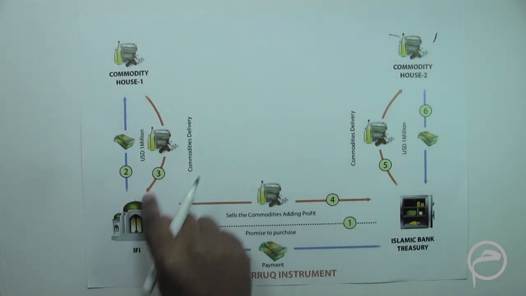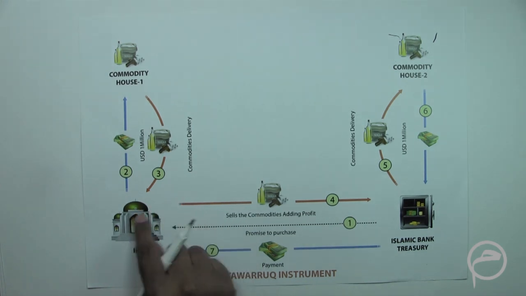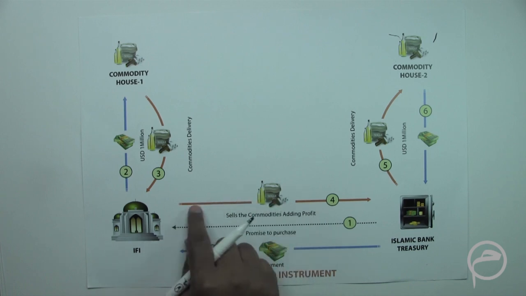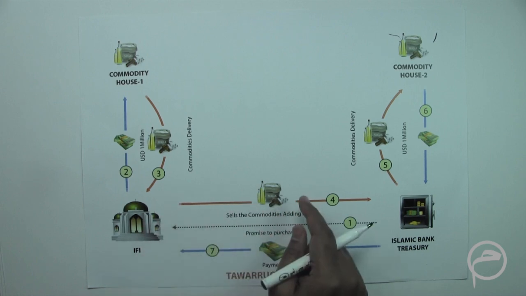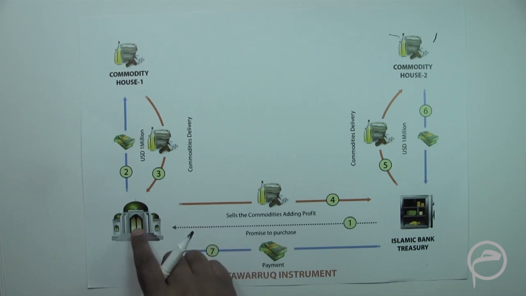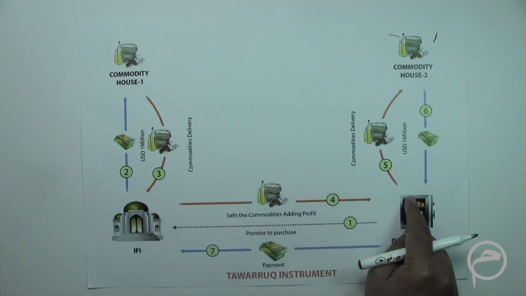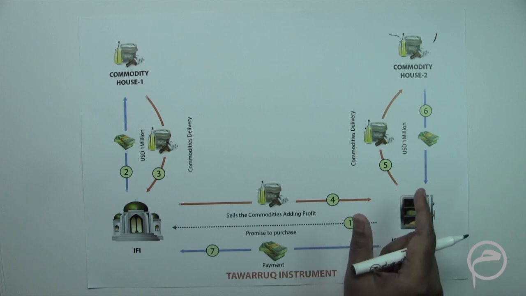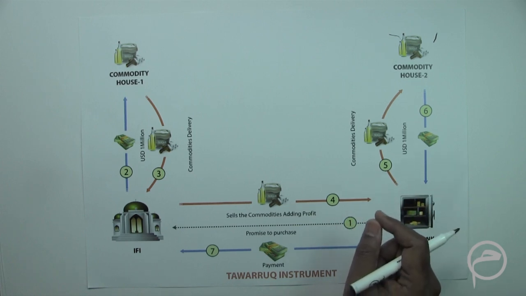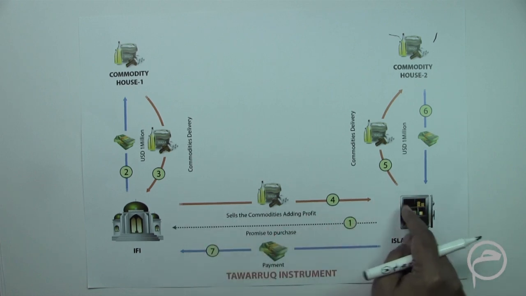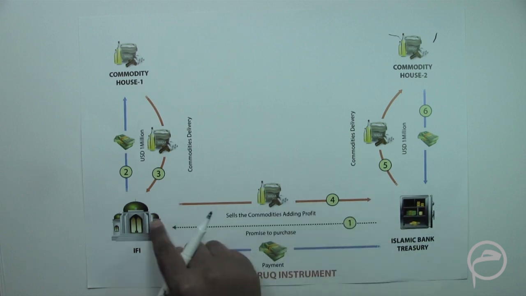So they purchase 1 million worth of commodities, add their profit margin, mention very clearly in the agreement what is the profit margin, if in case this is a Murabaha agreement. This could be any other agreement. This could be a Musawama agreement as well, for example. But generally, this agreement between Islamic financial institution and the Treasury department which is seeking fund, generally it is a Murabaha transaction, and this payment is deferred. So this Islamic financial institution can pay back the principal and profit after a month.